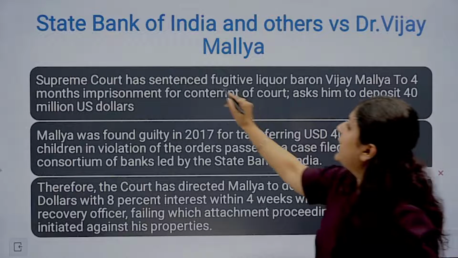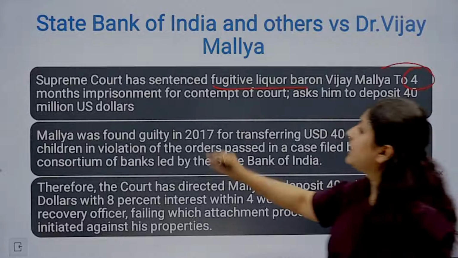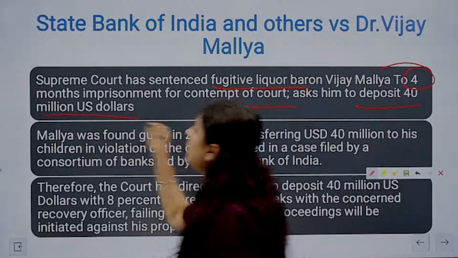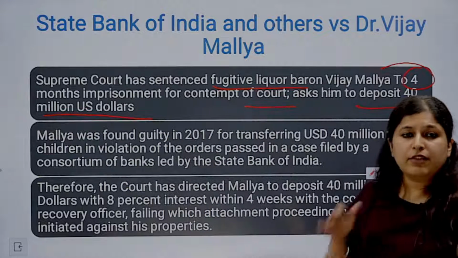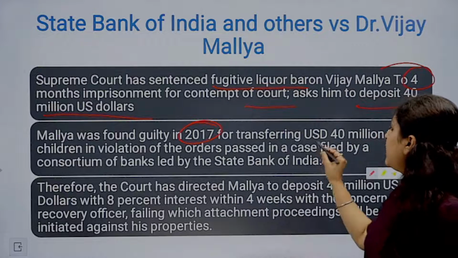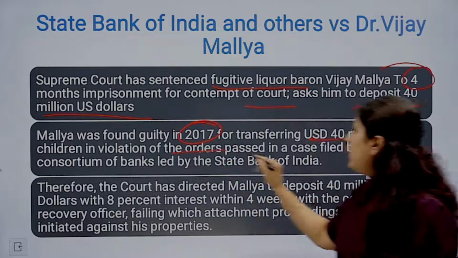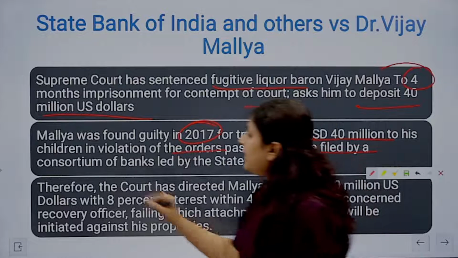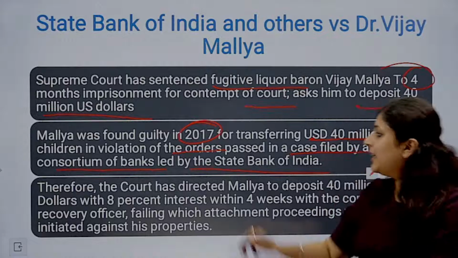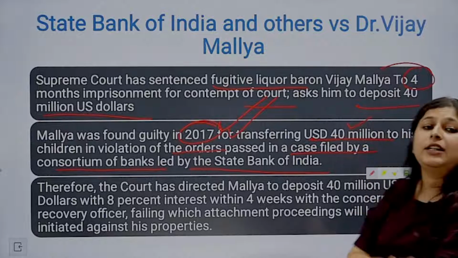So, the Supreme Court sentenced fugitive liquor baron Vijay Mallya to 4 months of imprisonment for contempt of court and asked him to deposit 40 million US dollars. Right, this is in violation of the order. Mallya was found guilty in 2017 for transferring USD 40 million to his children in violation of the orders passed in a case filed by the consortium of banks led by the State Bank of India. तो ये पहले एक judgment आई थी 2017 में, जिसको accordingly he had violated.